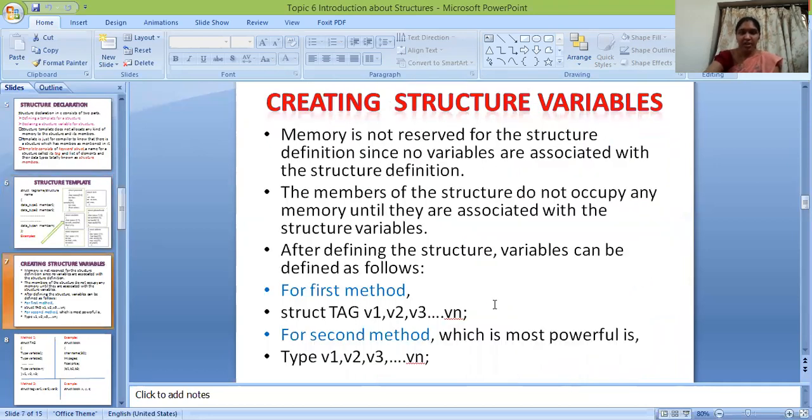Next, creating structure variables. Memory is not reserved for structure definitions since no variables are associated with the structure definition. The members of the structure do not occupy any memory until they are associated with structure variables. After defining the structure, variables can be defined as follows. For the first method: struct tag v1, v2, v3, and so on up to vn. For the second method, which is most powerful: type v1, v2, v3, and so on up to vn. These are the two types of definitions.